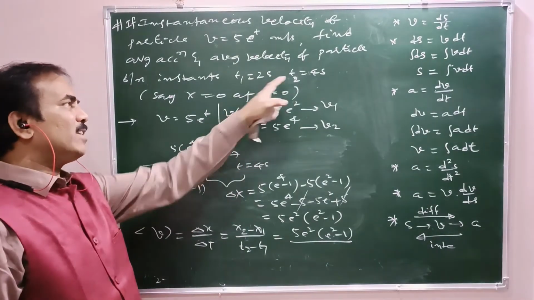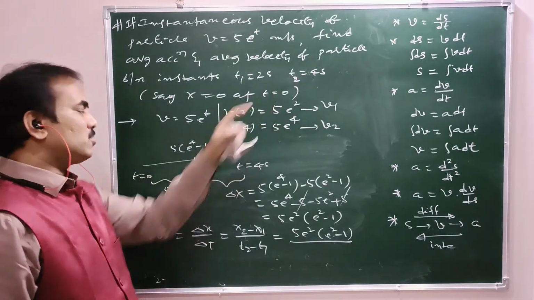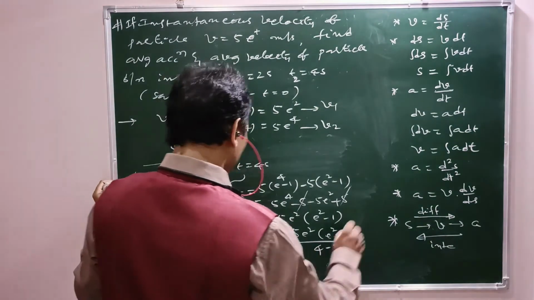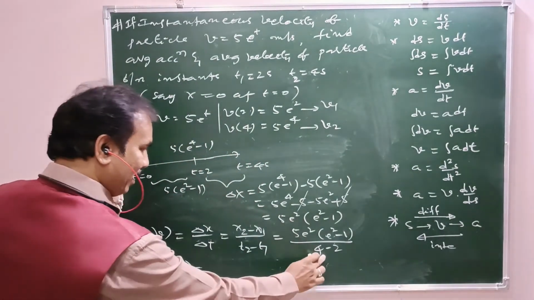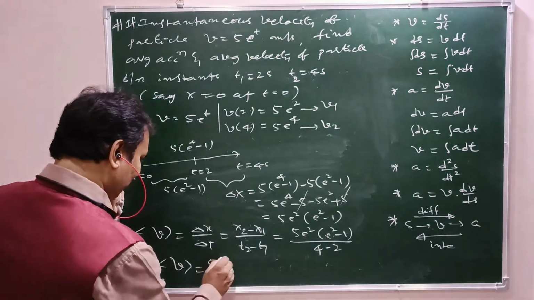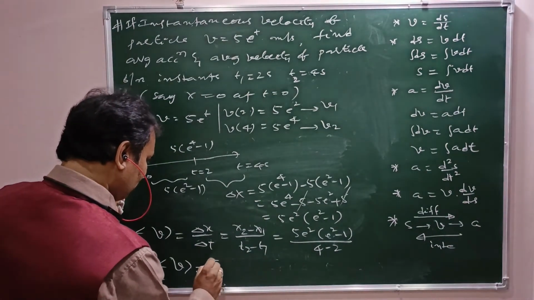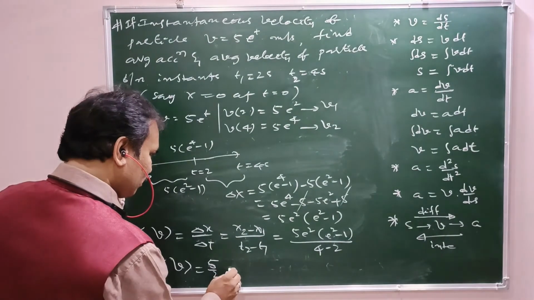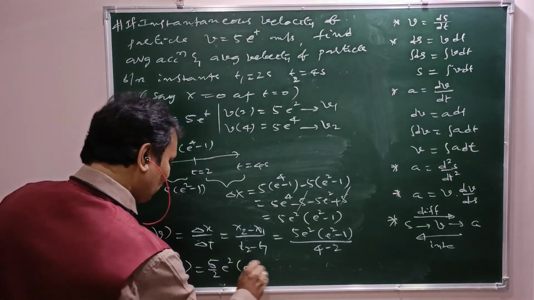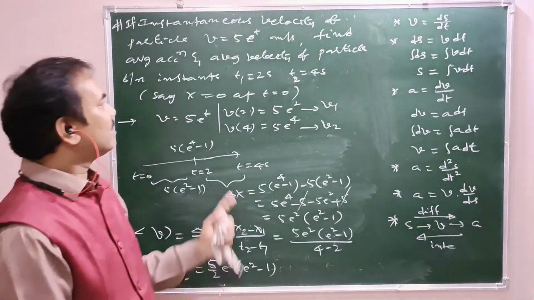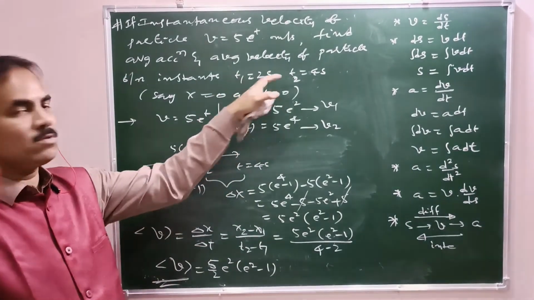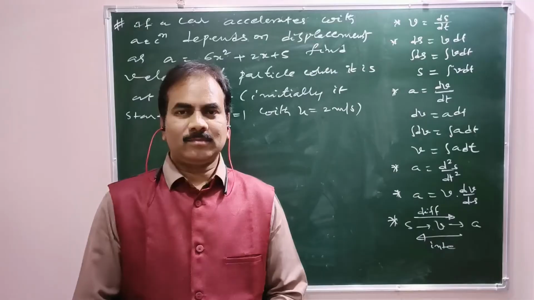What is the interval between these two? 4 minus 2 means 2. So the answer is v equal to 5 by 2 e square of e square minus 1. So this is the average velocity from t equal to 2 seconds to 4 seconds.